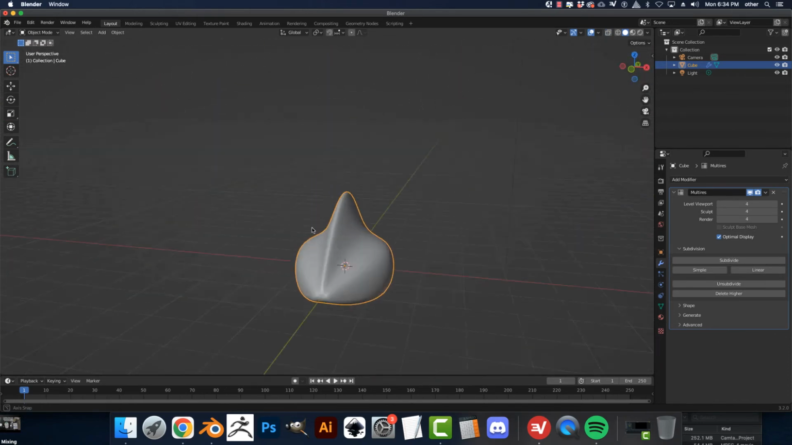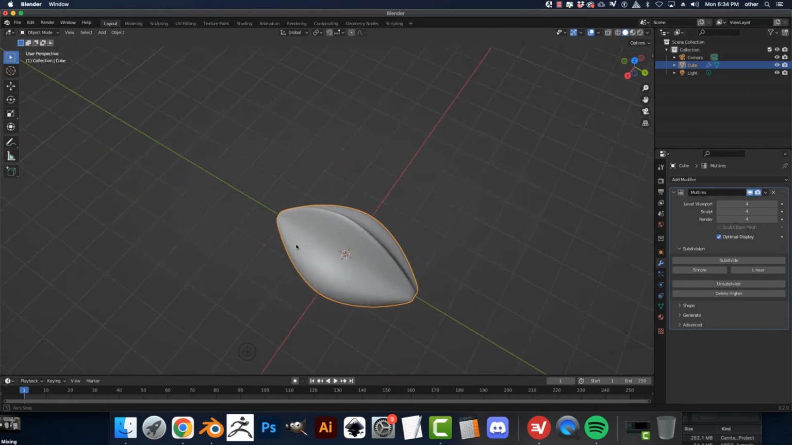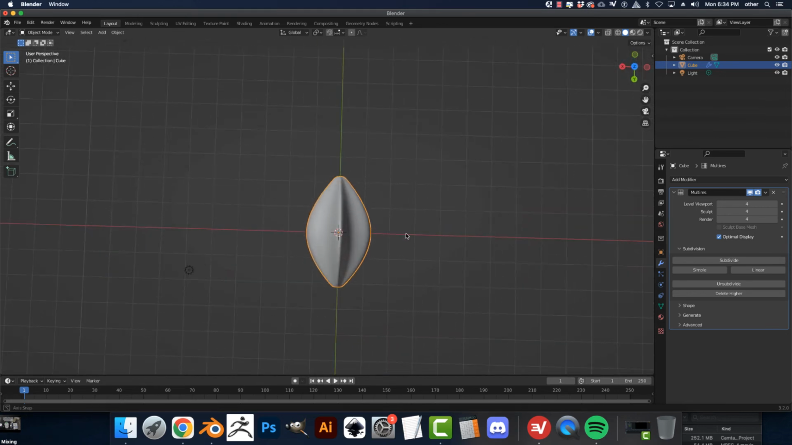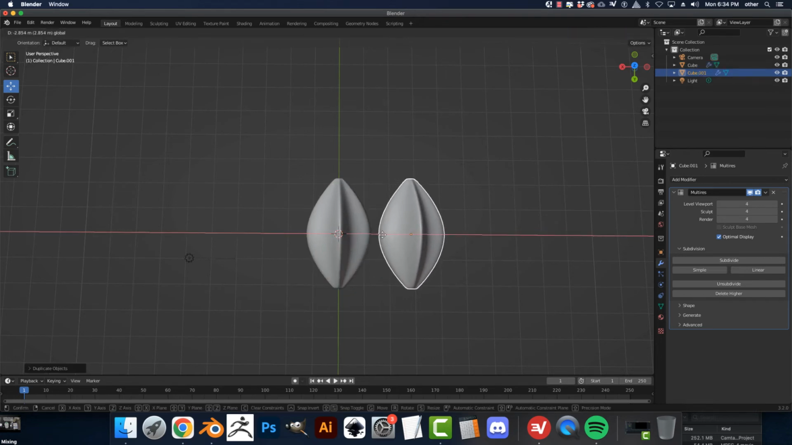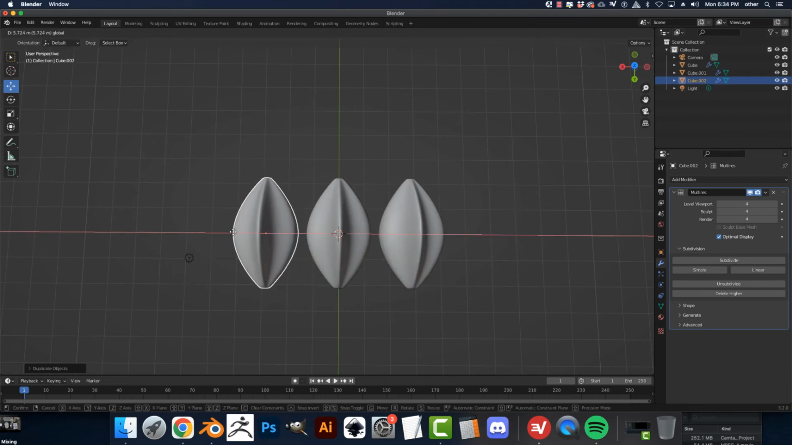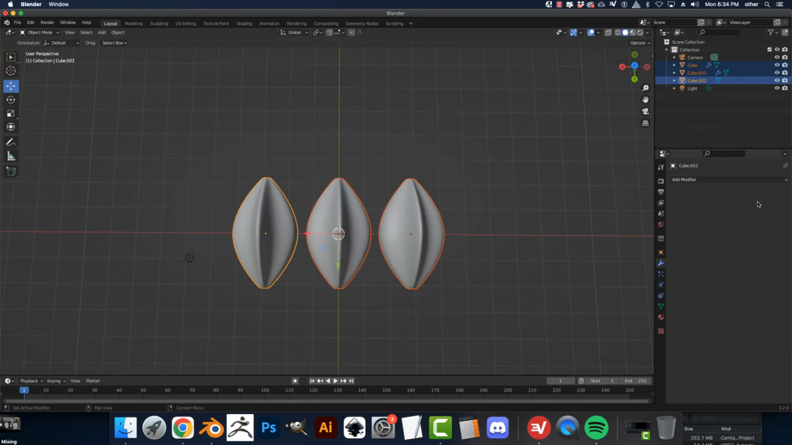Alright, so I have this shape. Kind of looks like a shark fin. Okay. I'm going to duplicate it. Put one right here. Put one right here. Alright, and all three of these, I'm going to apply these at once.